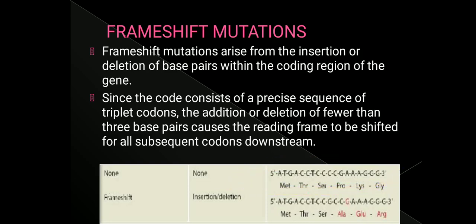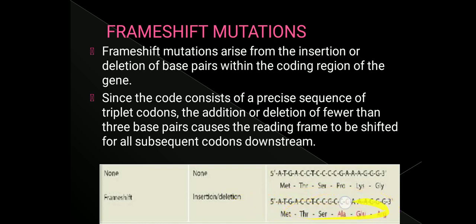Here you can see CCCCGAA, where a G is being added, one extra G. Earlier it was coding for methionine, threonine, serine, but later the coding sequence has changed. Since the code consists of a precise sequence of triplet codons, the addition or deletion of fewer than three base pairs causes the reading frame itself to be shifted.